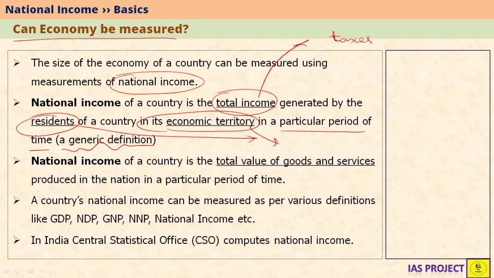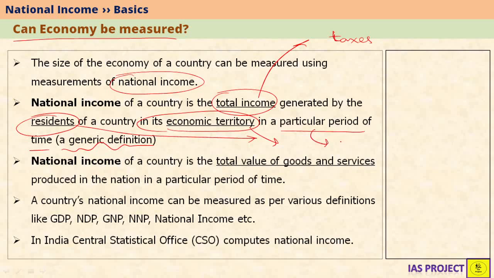Economic territory or economic area can mean the country itself, its airspaces, its territorial waters, as well as those areas which are lying outside the country. However, they have jurisdiction of the country itself. For example, consulates and embassies in other countries are also considered economic territory of the country. For example, Indian consulate in USA is considered as economic territory of India, although it is not present within the geographical territory of India. And the last term is particular period of time.